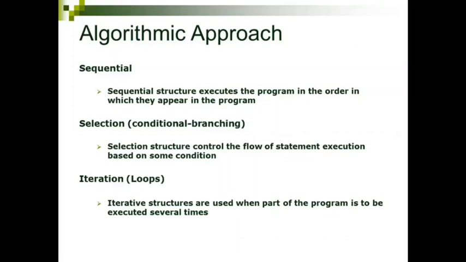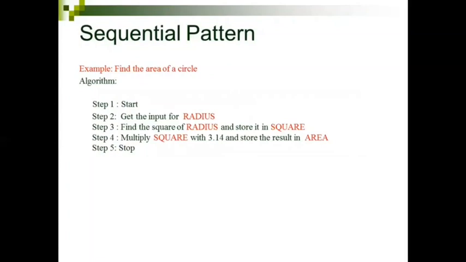Okay. The next one is selection. It is mainly for the decision-making process. It is basically the conditional branching case. We'll see that in detail. Iteration is looping. If you want a piece of code to run multiple times, then you will write that particular part of the code within some loop or iteration, and you'll run that for however many iterations you want. You'll write the code and run it several times. So these are the three algorithmic approaches. We'll see these one by one.